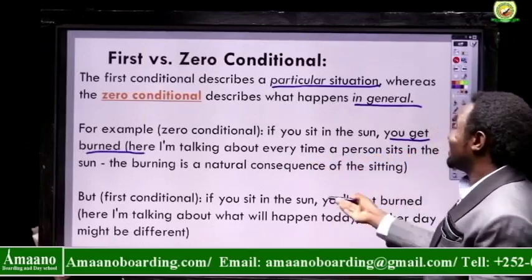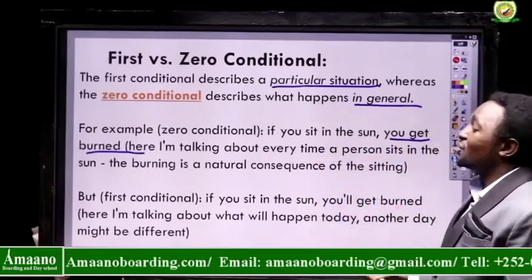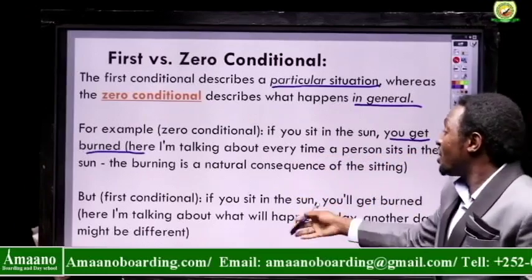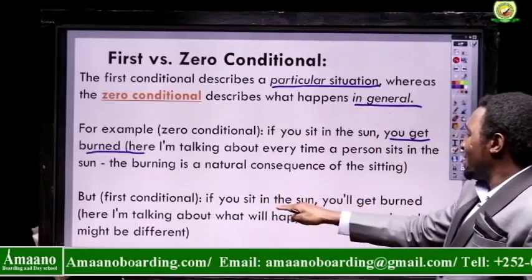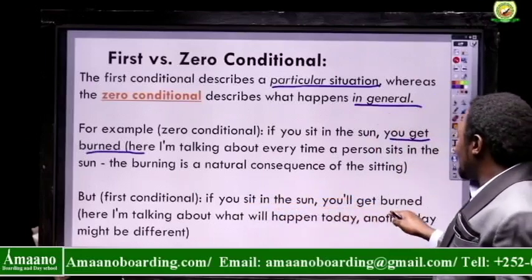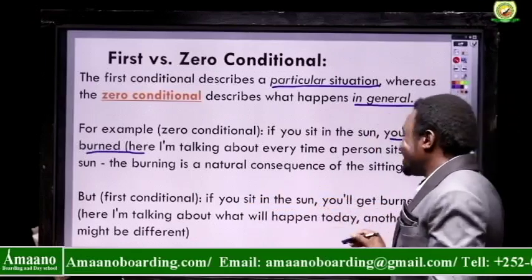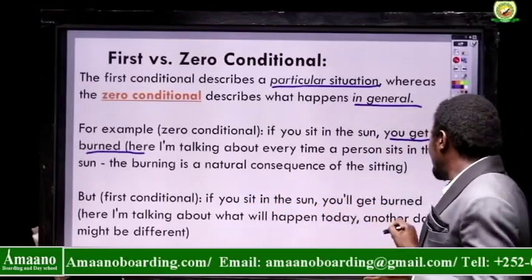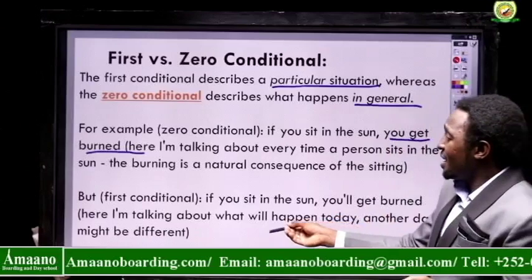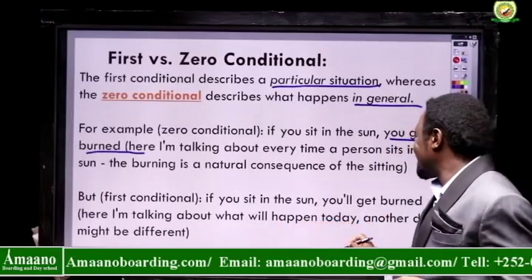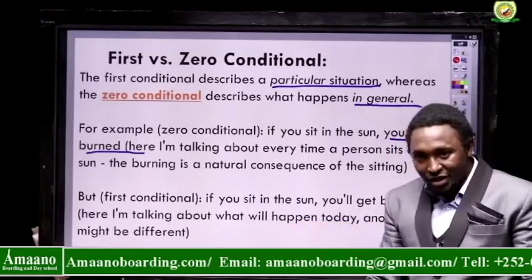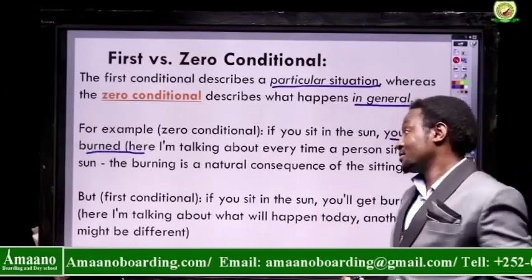But for the first conditional, if you sit in the sun, you will get burned. Here I am talking about what will happen today. Another day might be different. So specifically for this day, if you sit in the sun, you will get burnt, because today probably it's very hot.